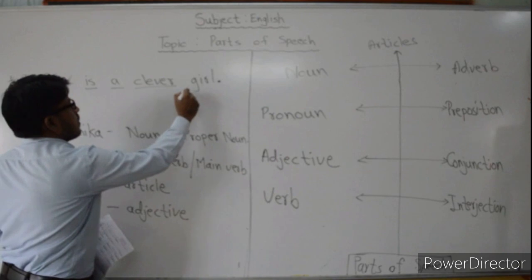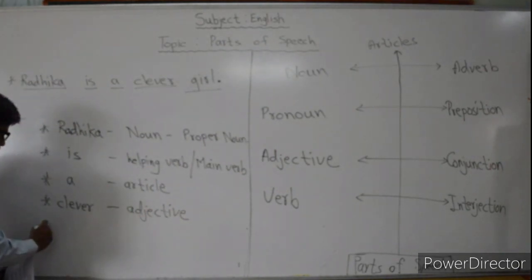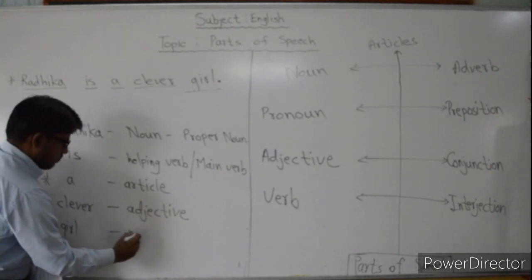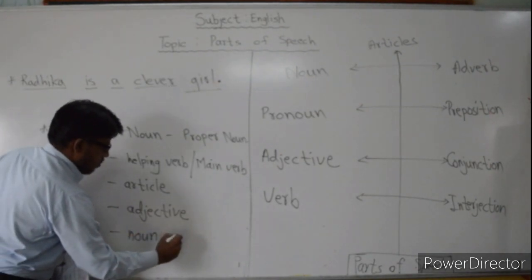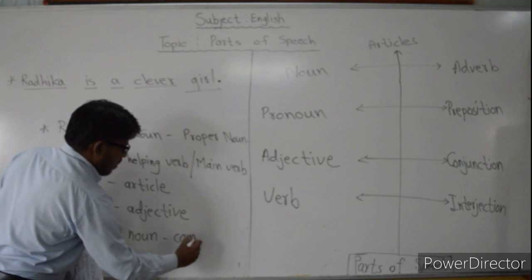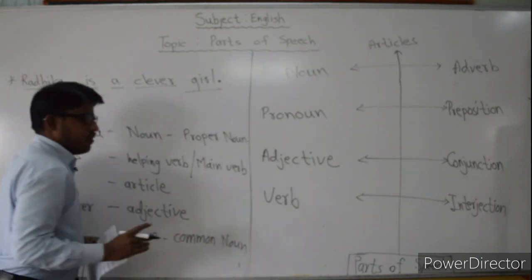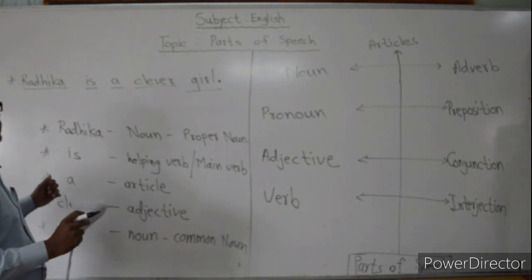And then last, girl. What is girl? It is a noun. You can say common noun.